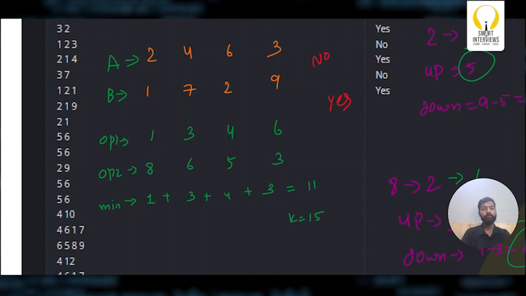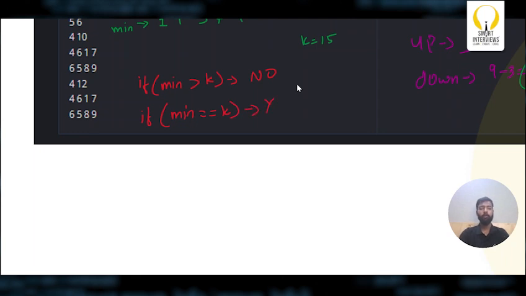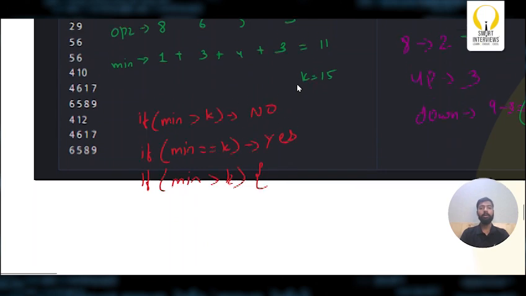Let me write these three cases. If min is actually greater than K, then the output would be no. Another case would be if min is equal to exactly the number of moves, which is true, so I'll print yes. Now the other case will be if min is less than K. Now here comes the difficult part.